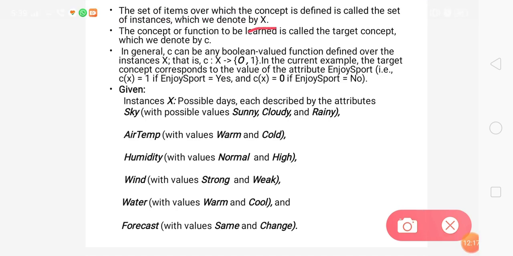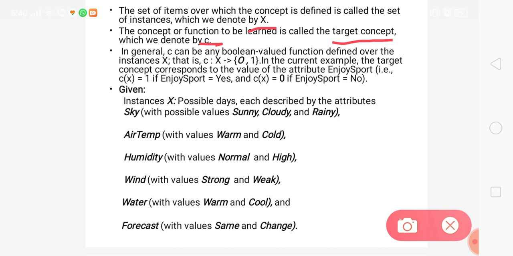The concept or function to be learned is called the target concept. From these training examples, whatever output we are getting is what we represent with the target concept, denoted by C. Capital X is the set of instances, and a single instance is represented with the small x.